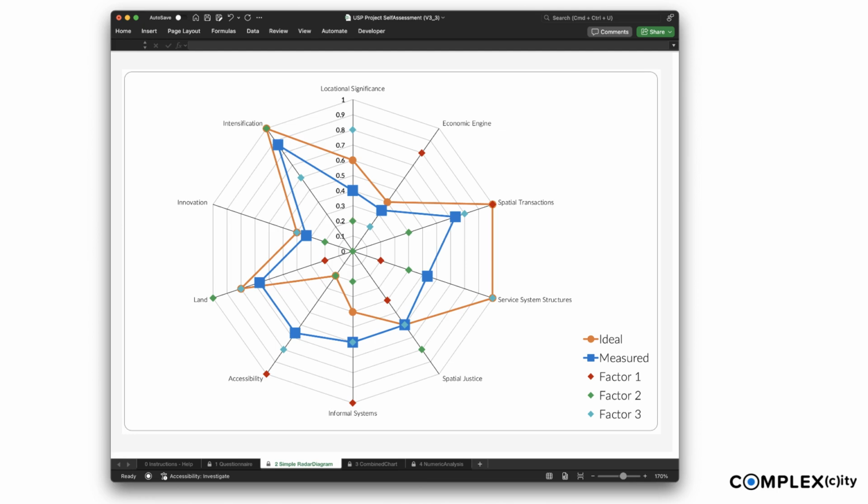The blue values are calculated as the average of the 3 factors composing each dimension. Each factor is displayed in the form of a diamond, red being the first, green the second, and light blue the third factor. Note that if multiple values coincide, the top one may conceal the other ones, and if the user has skipped a question, the corresponding diamond will not appear.